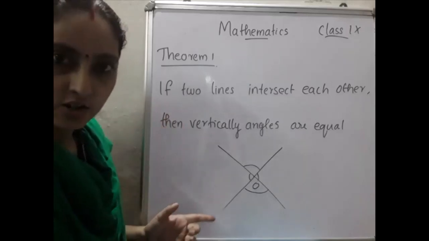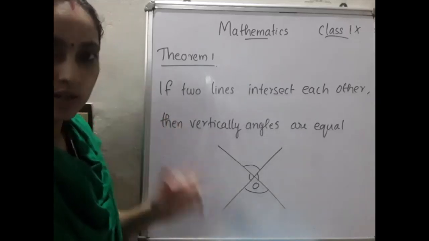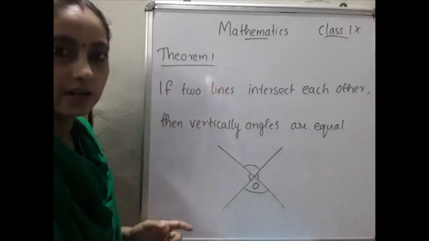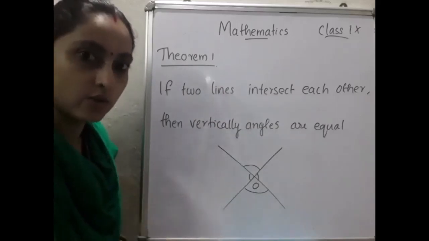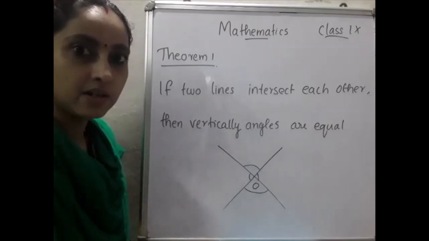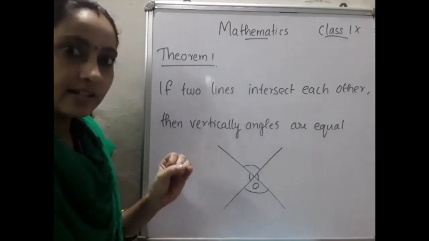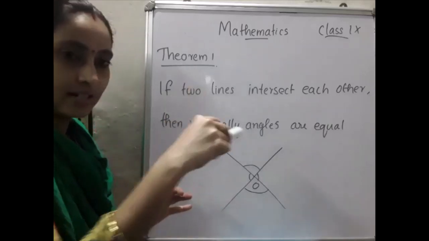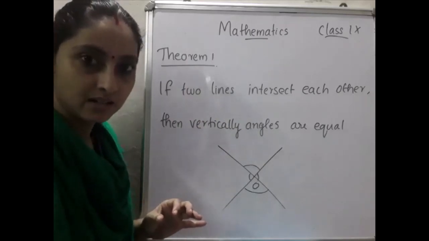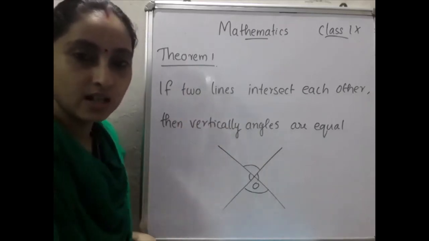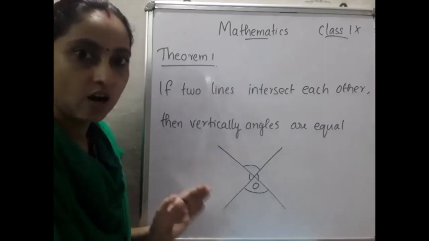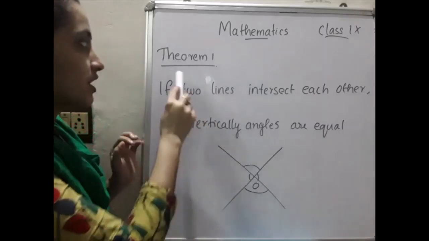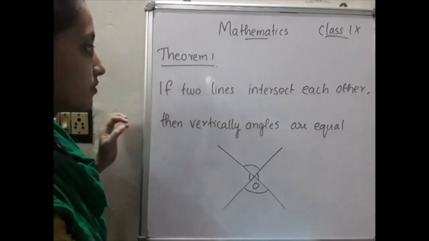So please take your notebook and write down today's date and then theorem 1. From this part of the chapter onwards, I will not give you the notes separately, because the basic concepts are already there, so it is difficult to explain or write on the board. That's why I was giving the notes. From this section onwards I will not give the notes, you have to go through it with me itself. So write down theorem 1.